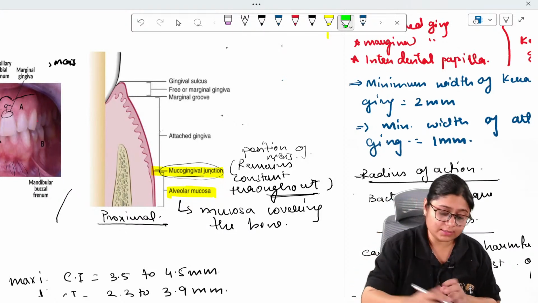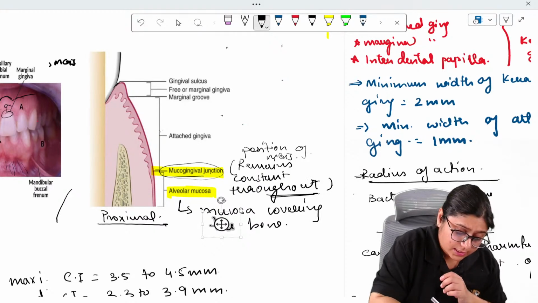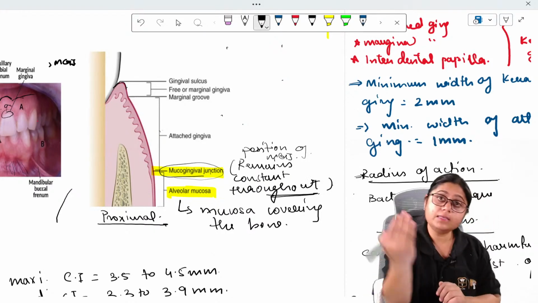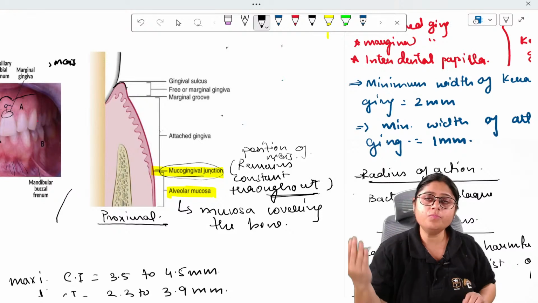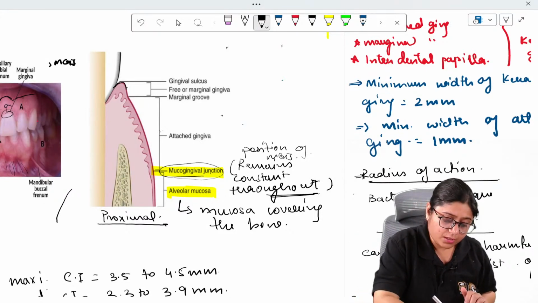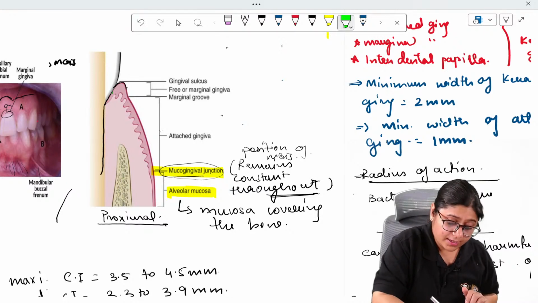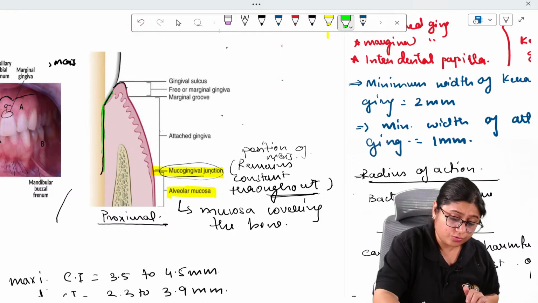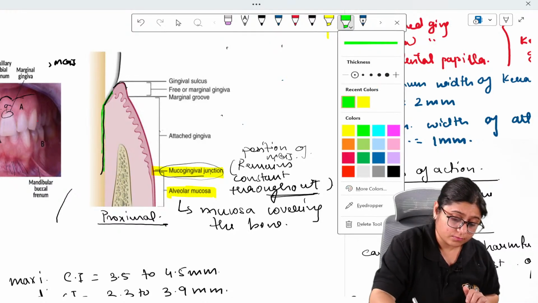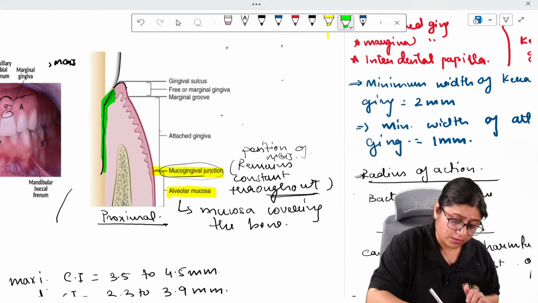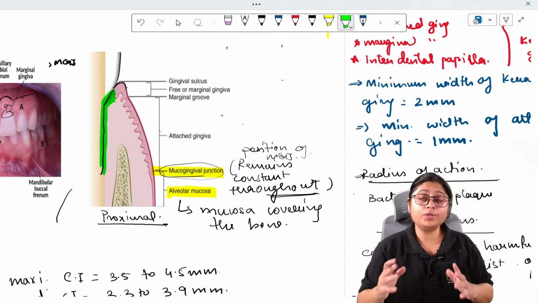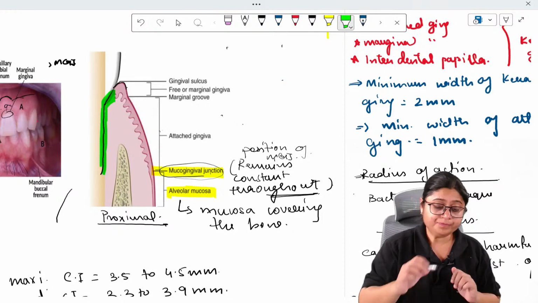Try to imagine, guys, this is your sulcus, and this marginal gingiva is surrounding it. It is one of the borders of the sulcus, and from here, it is attached to the tooth. This whole part is attached to the tooth. That is your clinical attachment level.